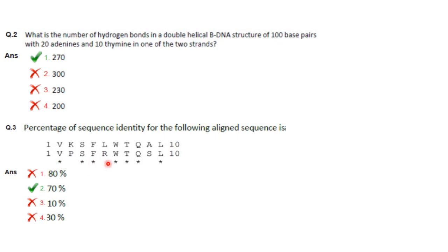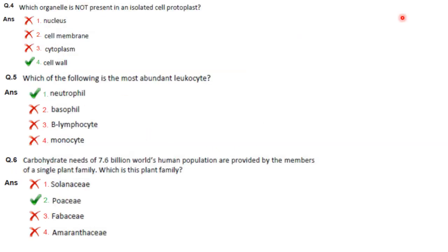1, 2, 3, 4, 5, 6 and 7. 7 out of 10 are identical. So it is 70% identity. Then next one. Which organelle is not present in an isolated cell protoplast?